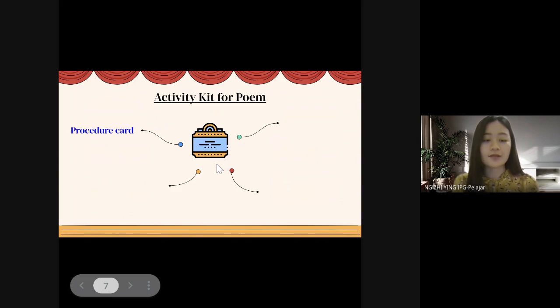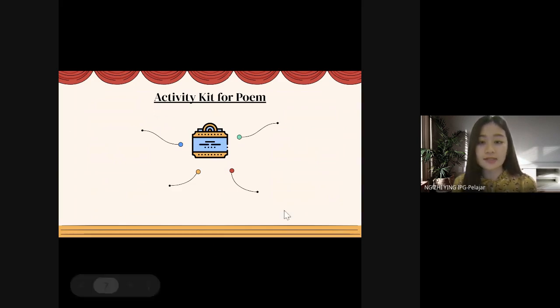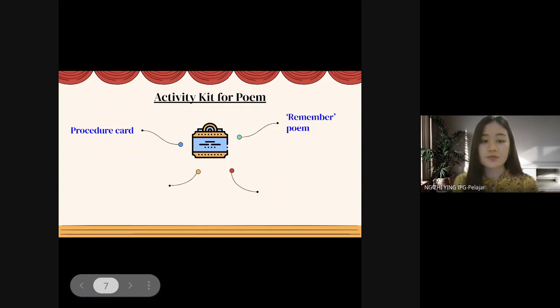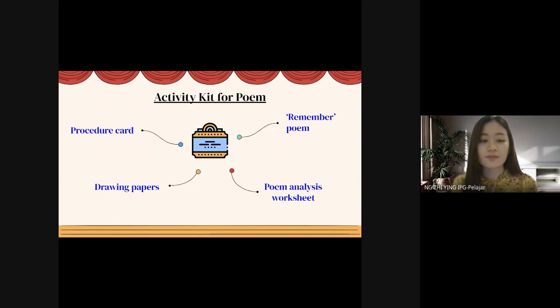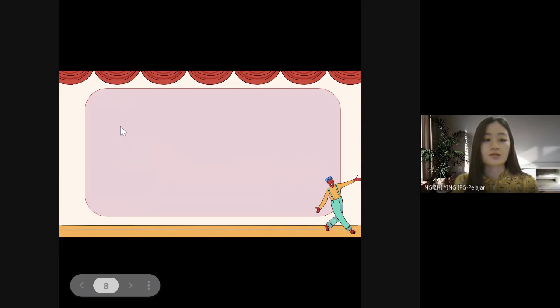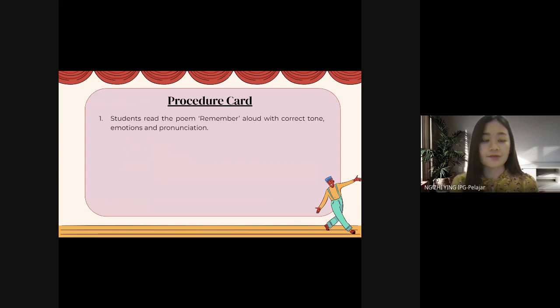There are four learning aids contained in the activity kit for poem. The first is the procedure card. The second one is the Remember poem. The third one is the poem analysis worksheet. And the last one is drawing papers. Since this activity kit is in printed form, everything in it will be printed out. We will look at the procedure card first. There are four steps in the procedure card.